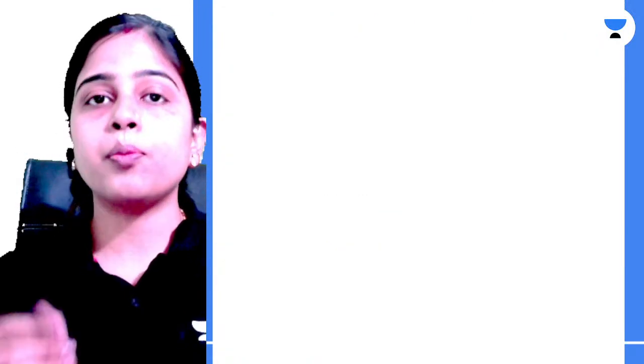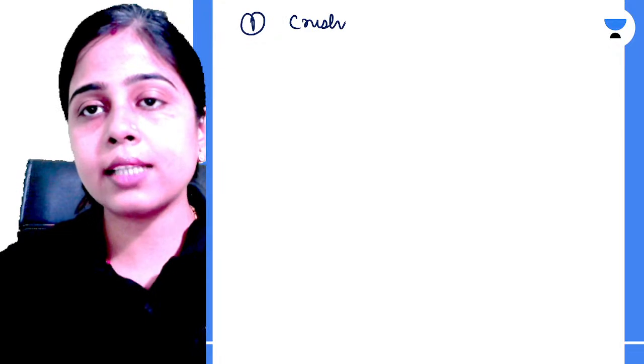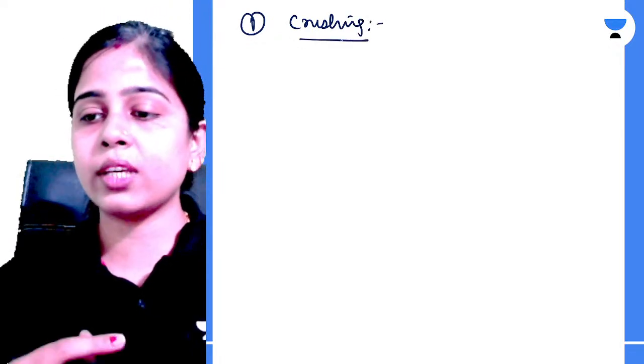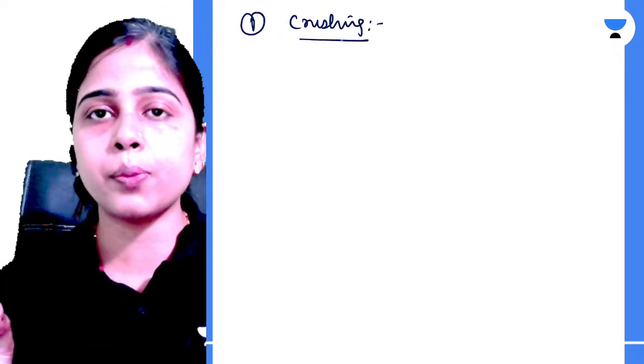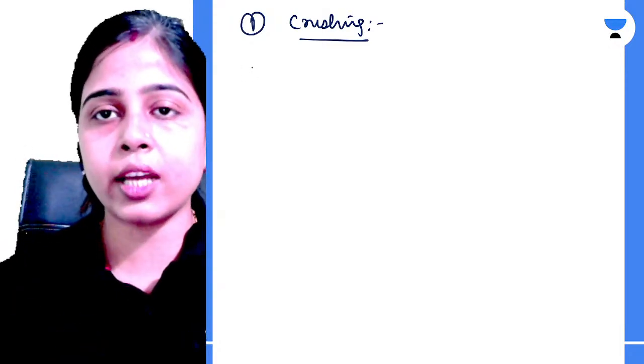Okay, so let's have the processes one by one. First is crushing. As I told you, this is not very tough. We are just converting the ores into small pieces by applying some pressure. That is also known by the name of pulverization.